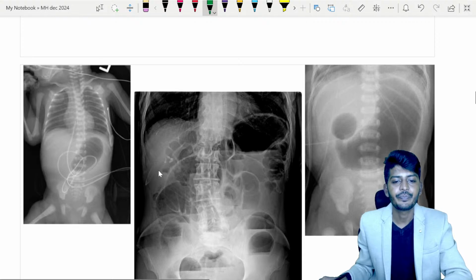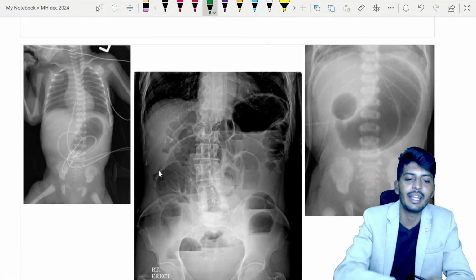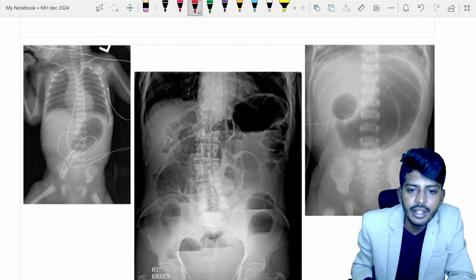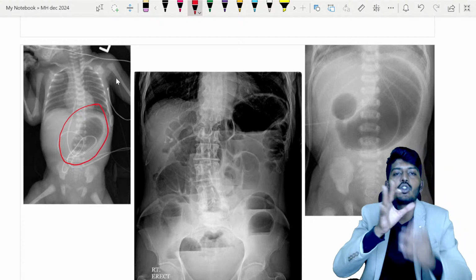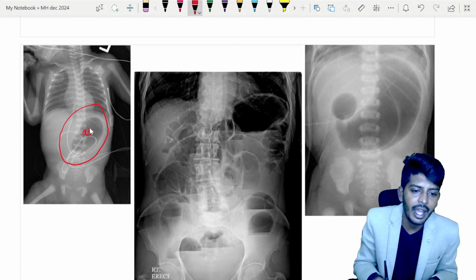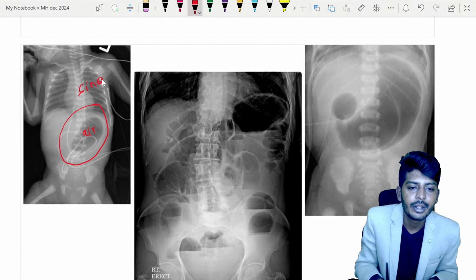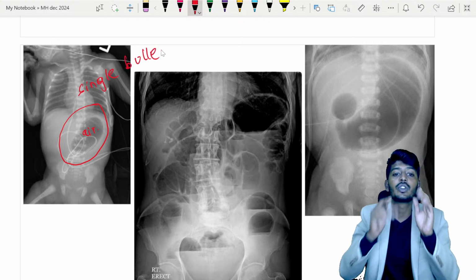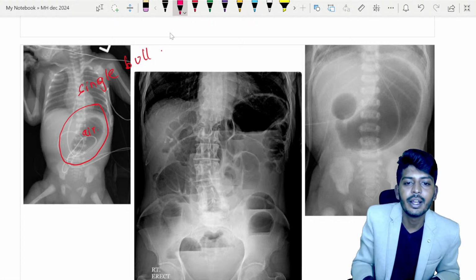Okay, let's see. Sir, we have some signs here. What is which sign, what is the importance, and in which disease can we see them? My dear students, if you notice here, there is enlargement of your gastric bubble. Only the stomach is enlarged. This is filled with air normally. So this is the single bubble sign. There is an enlargement, but it looks like a single bubble.